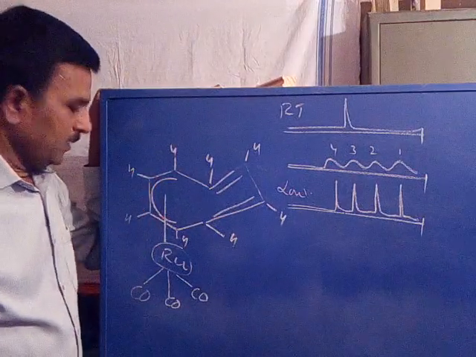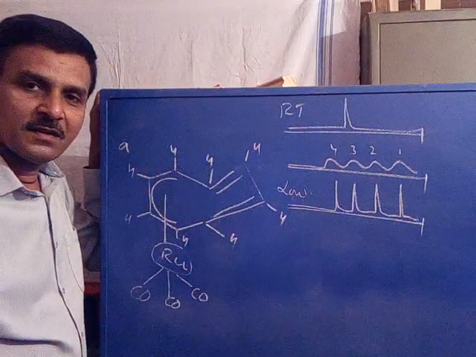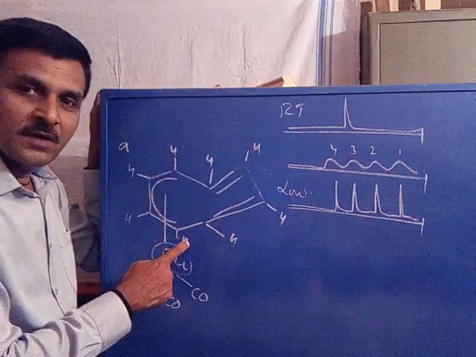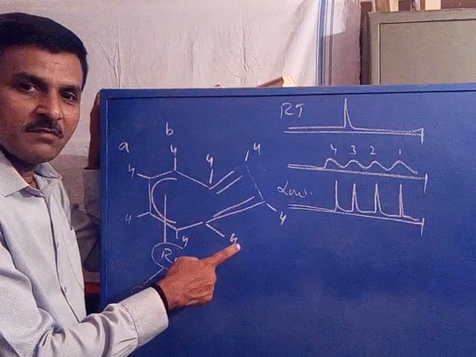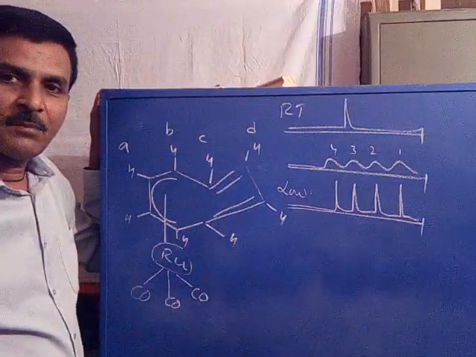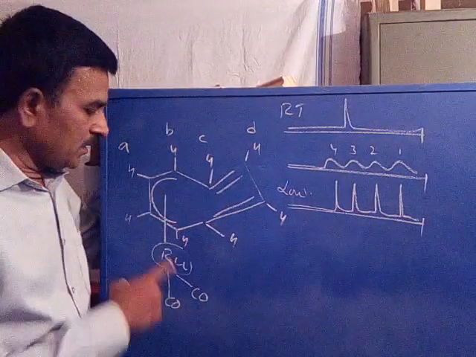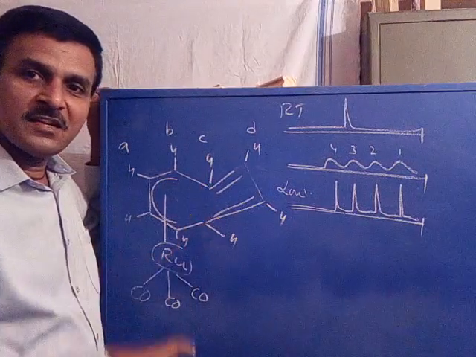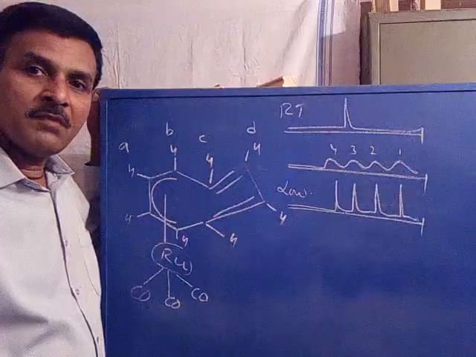Now, these two protons are equivalent, belonging to the A set. These two protons are equivalent, belonging to the B set. These two protons are equivalent, C set. These two are equivalent, D set. What happens? When the temperature decreases, when the exchange of metal ion is restricted, a pair of protons become equivalent.